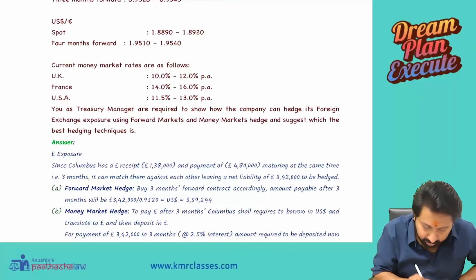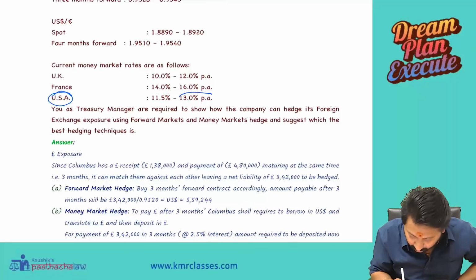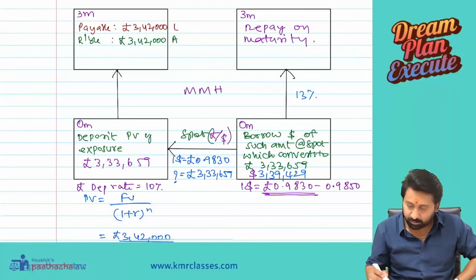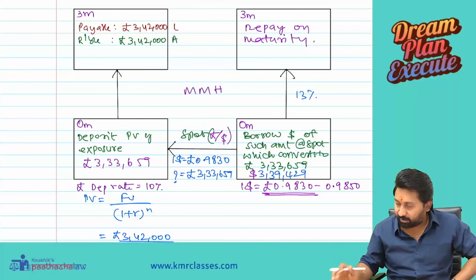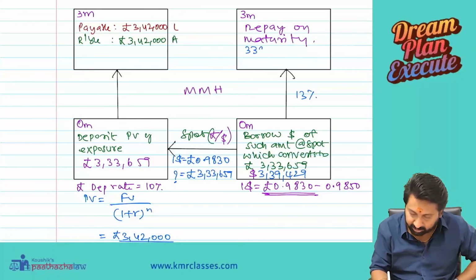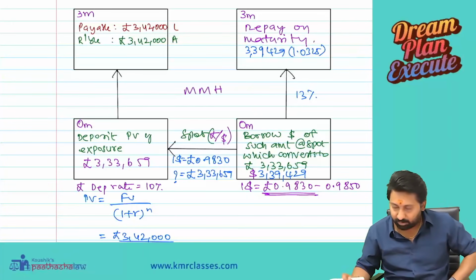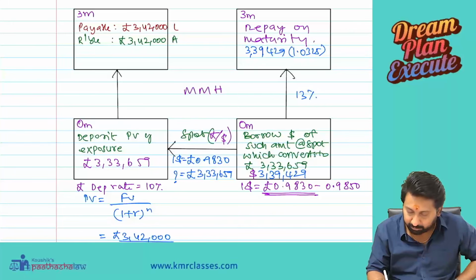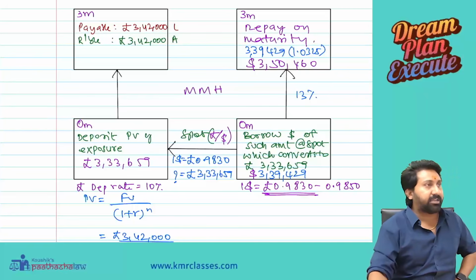US borrowing rate, 13%. So 13% into 3 by 12 is 3.25%, divided by 100 plus 1 is 1.0325. So how to write? 339,429 into 1.0325. It is $350,460. This is the net payment using money market hedging.